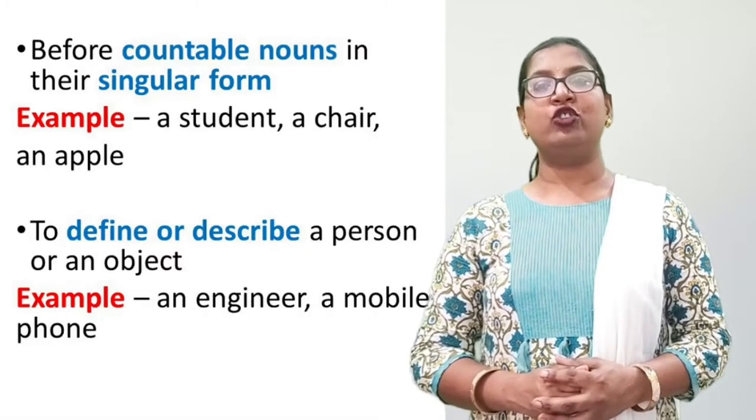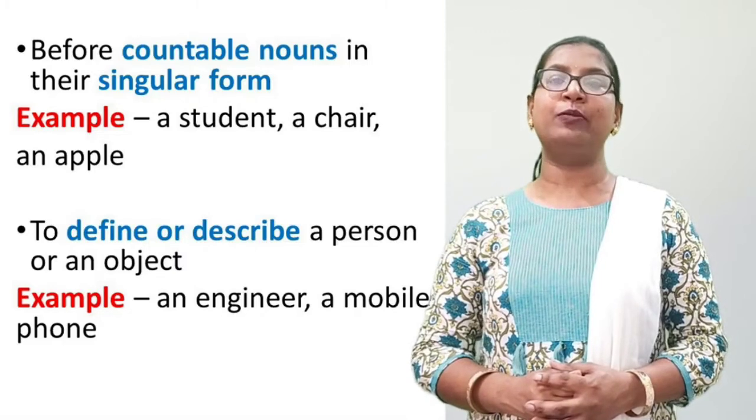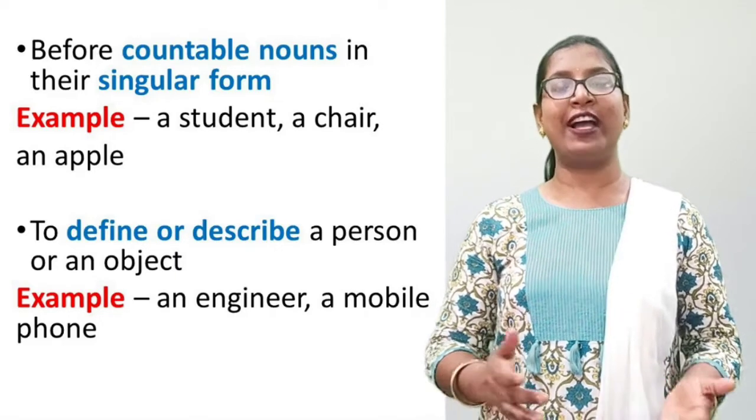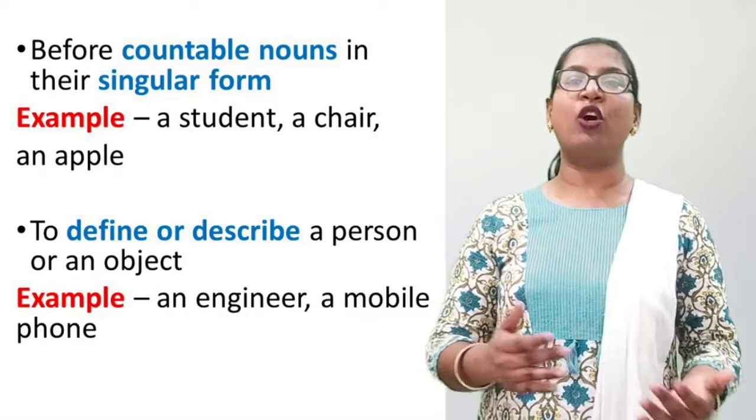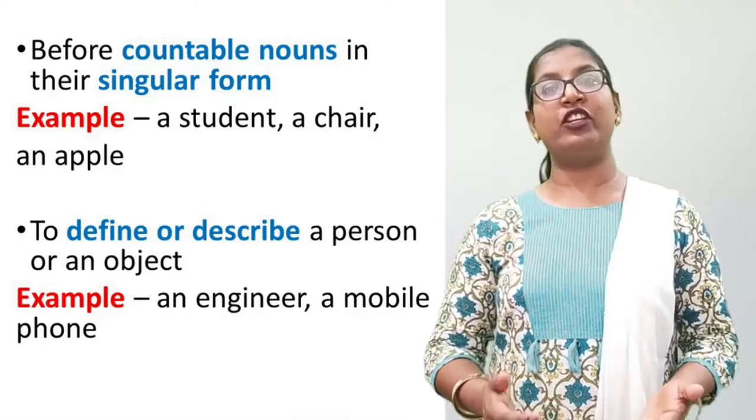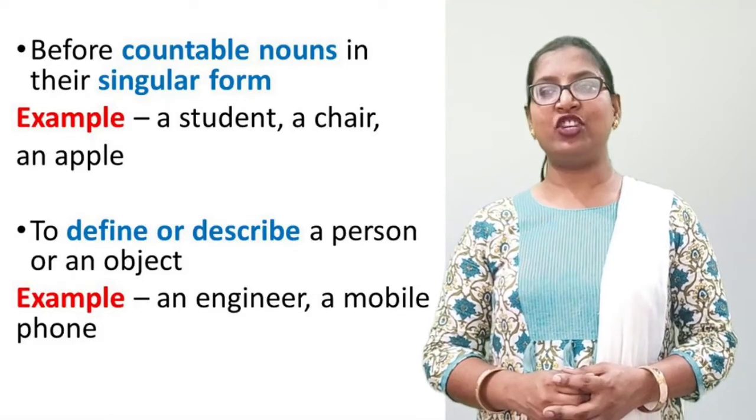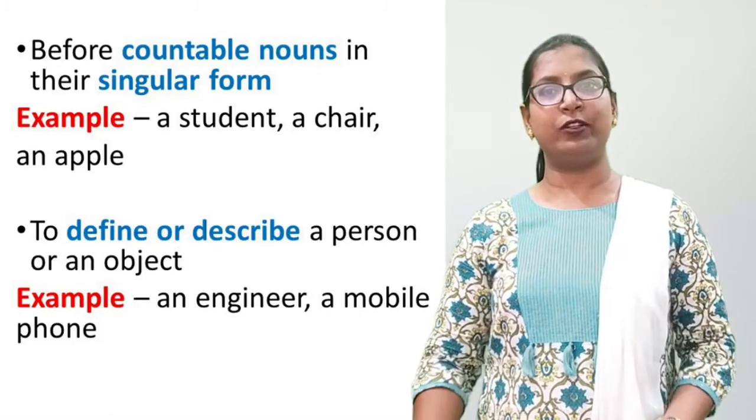Second one is to define or describe a person or an object. When we want to define any person or an object, we use the article a or an. For example, an engineer, a mobile phone.